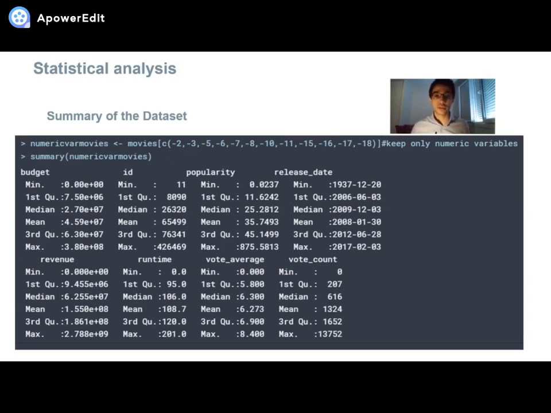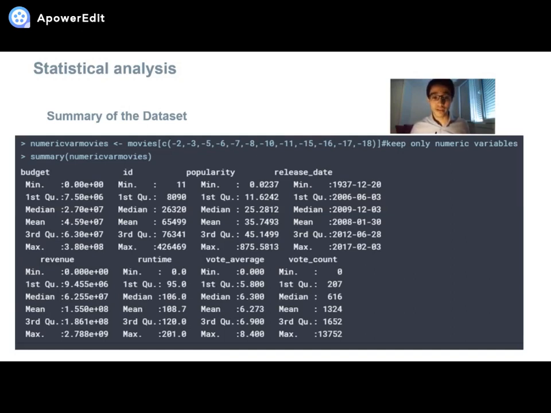Popularity is another variable that is interesting to observe. Its minimum value is almost 0 and its maximum value is around 875. When the mean is equal to 35.7, the maximum value is very distant from the other observations. We can guess that it's an outlier, and we can choose to keep it or remove it, as with the other outliers, to get better graphic results. As for popularity, we have outliers.